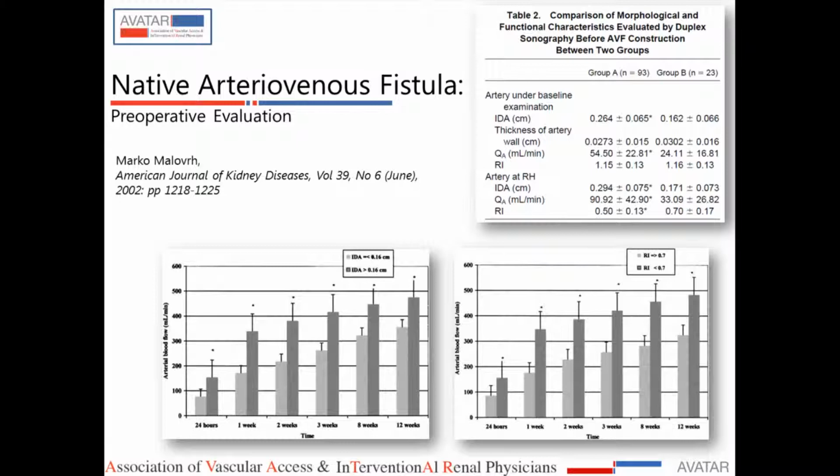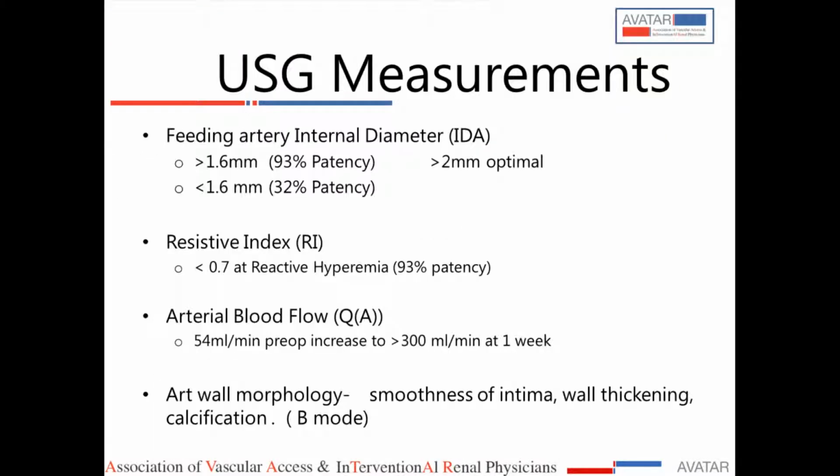Then thickness of the artery, the blood flow in the artery, and resistive index at hyperemia. In patients who had a larger internal diameter of the artery and a resistive index less than 0.7, the flow increased rapidly in the vessel after formation of the fistula as compared to the other patients. So these are the criteria used. Feeding artery internal diameter should optimally be more than 2 millimeters. Resistive index at hyperemia should be less than 0.7. Arterial blood flow is around 50 ml per minute, and it should increase to greater than 300 ml per minute at 1 week. And the arterial wall morphology should be conducive for AV fistula.